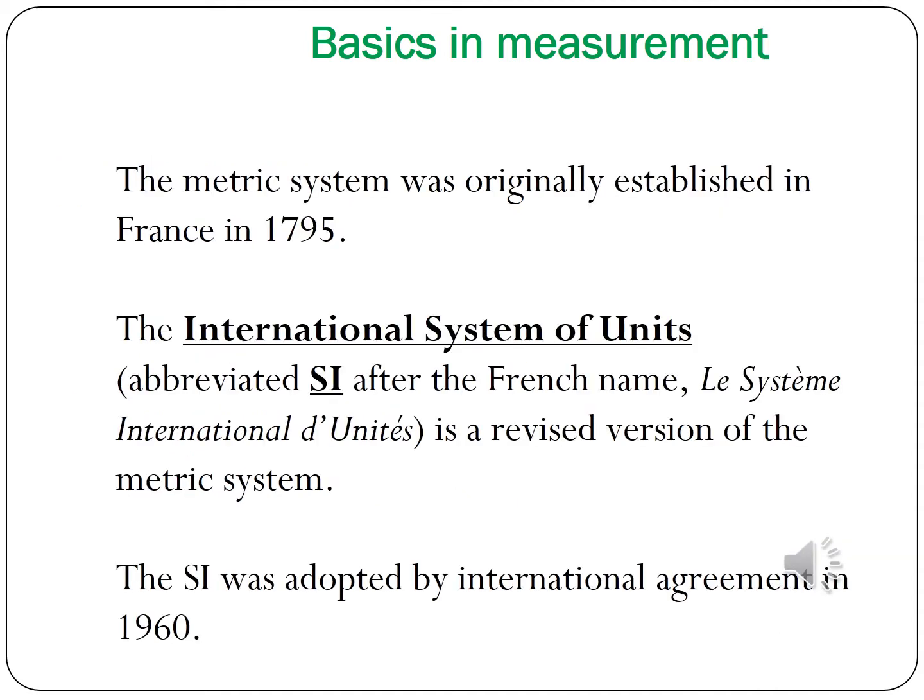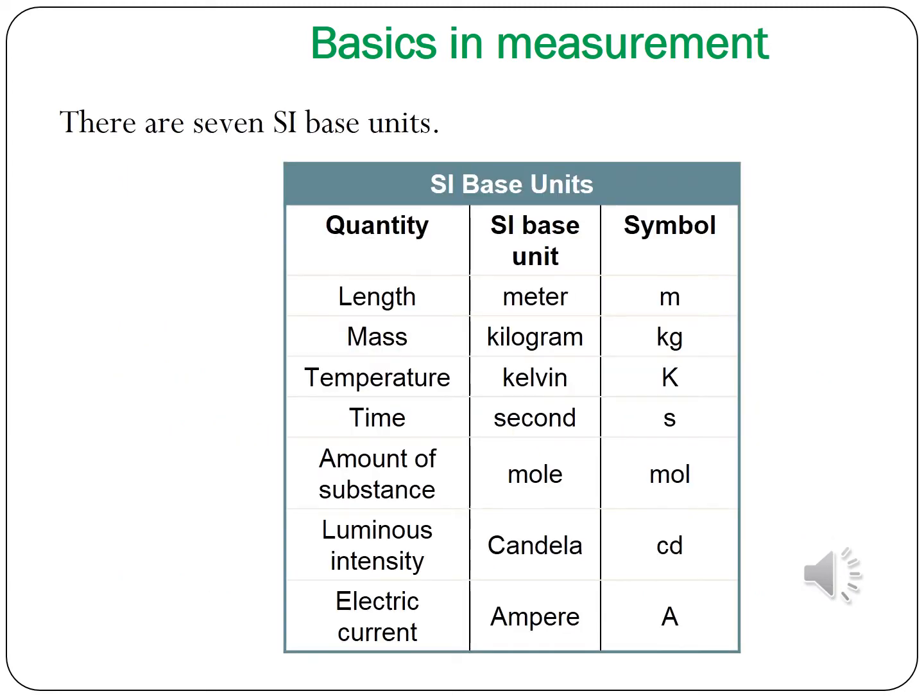Originally established in France in 1795, the International System of Units is abbreviated as SI after the French name. It is a revised version of the metric system. The SI was adopted by international agreement in 1960. There are 7 SI base units.